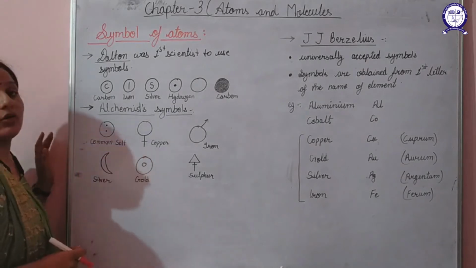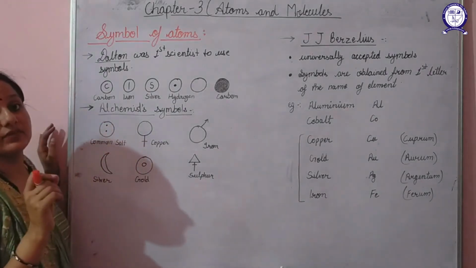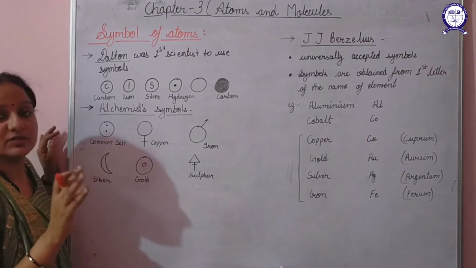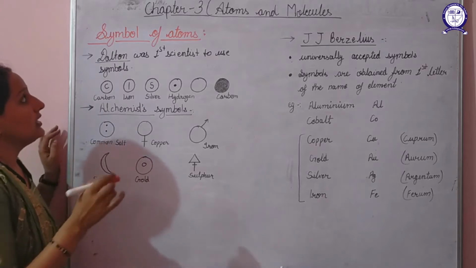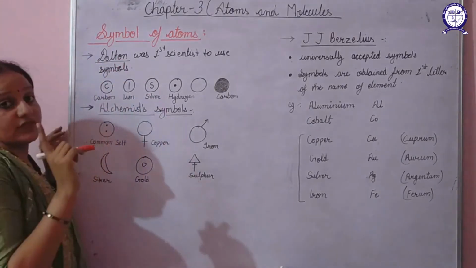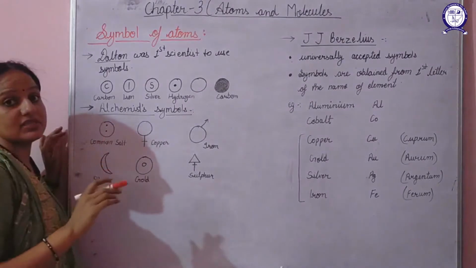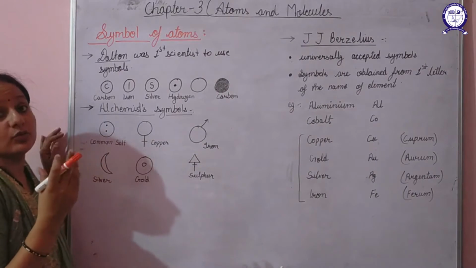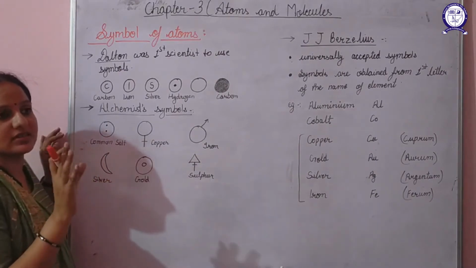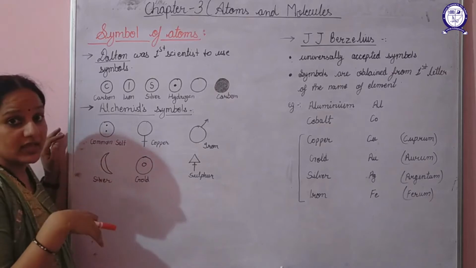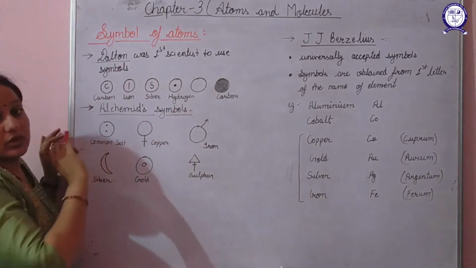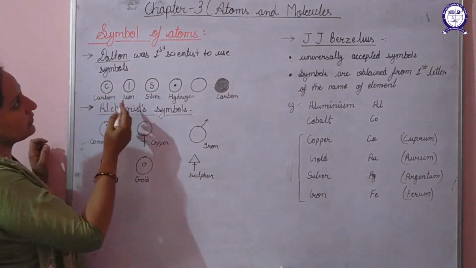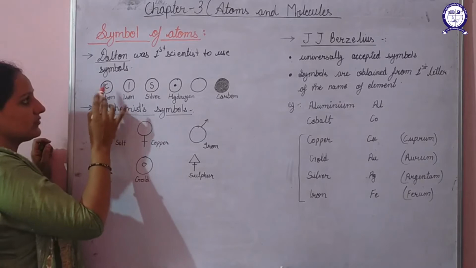Next is the symbol of an atom. That means how we will represent the atom of a particular element. We have some specific symbols for that. In the beginning, Dalton was the first scientist who used symbols, but Dalton's symbols were circular in shape and quite difficult to memorize. Symbols must be such that it is quite easy for someone to learn, but the Dalton symbols were very difficult to memorize.